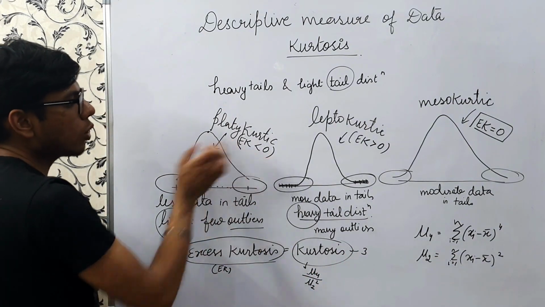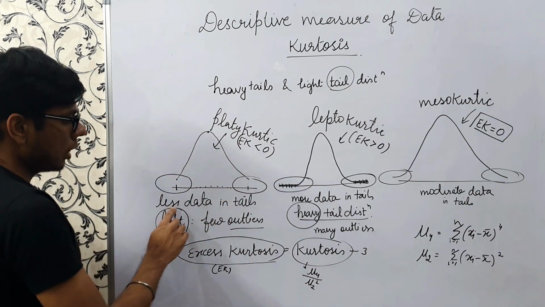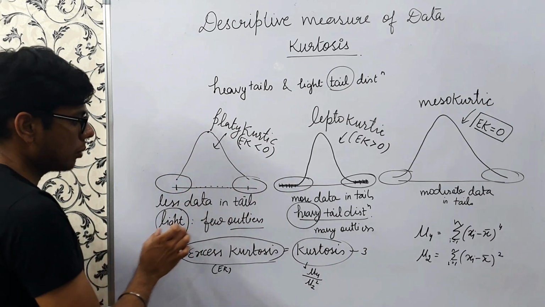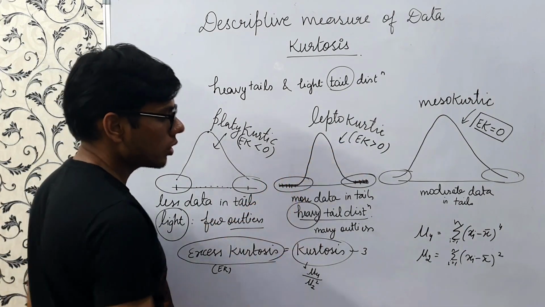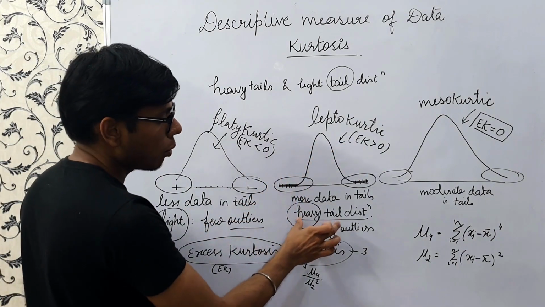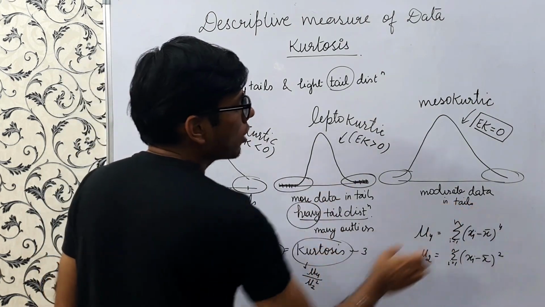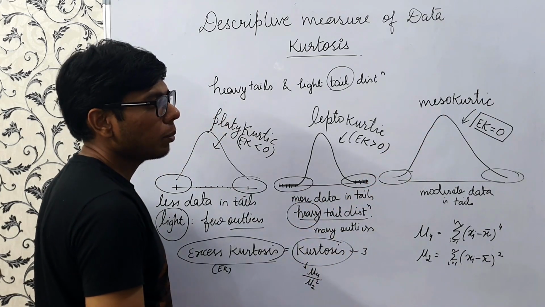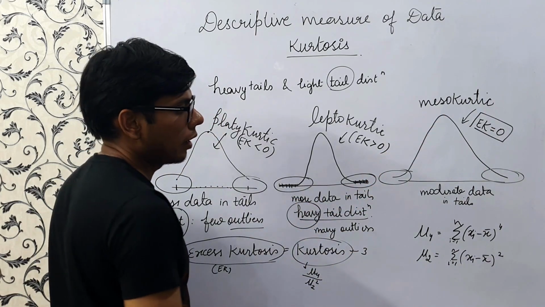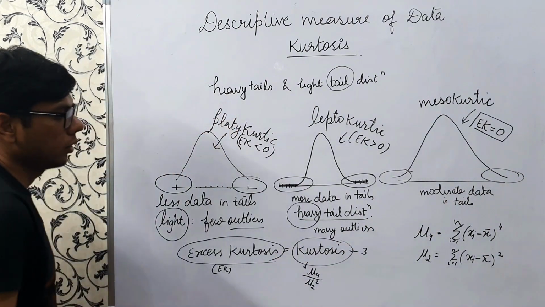If excess kurtosis is negative, then it is platykurtic. In platykurtic there is less data in the tails, which means there are few outliers. In leptokurtic, the excess kurtosis is greater than 0, meaning a heavy-tailed distribution with more data in the tails. And this is moderate data in the tails. This is a mesokurtic graph, and here the data in the tails is moderate.